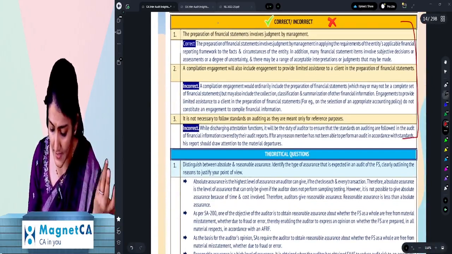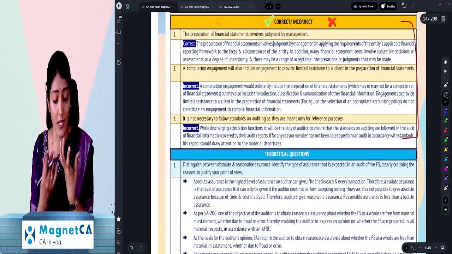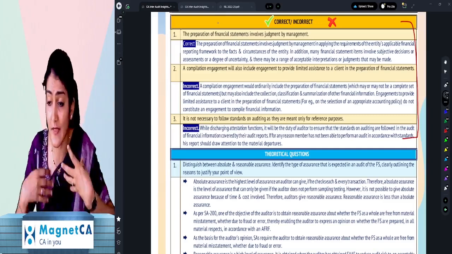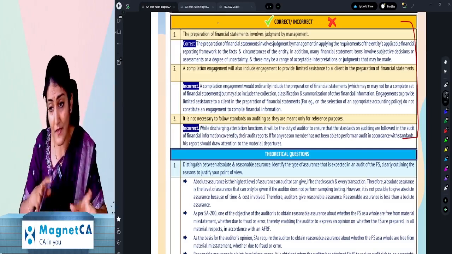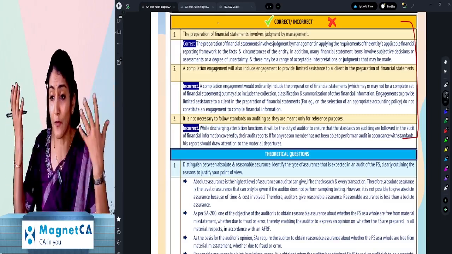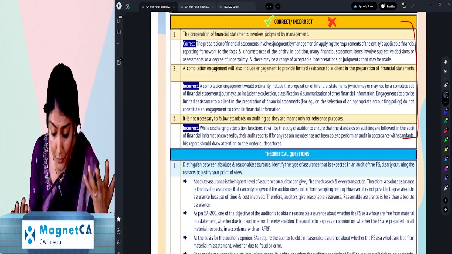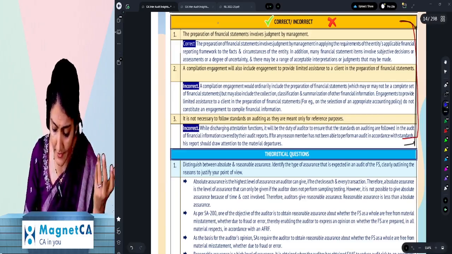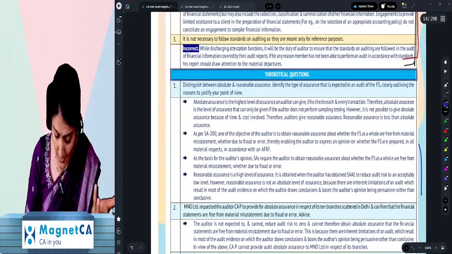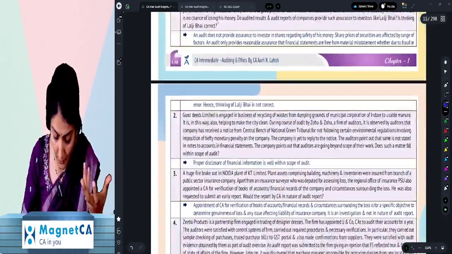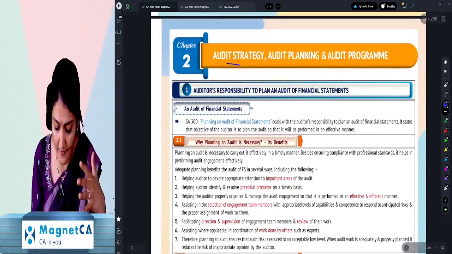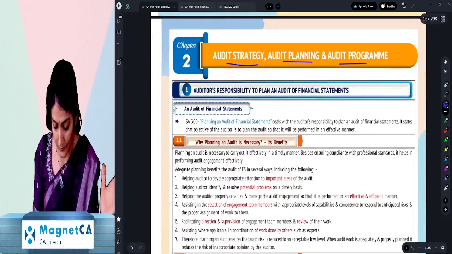Then just a few correct and incorrect statements. Though correct and incorrect are not seen in the question paper, they make the MCQs from this. From this, they could also ask you theoretical questions in the exam, which will help you build up your concepts. That is why just a few tricky correct and incorrect statements have been kept over there. And then after that, you see the theoretical questions and test your understanding. Then after that, the audit strategy, planning and program.